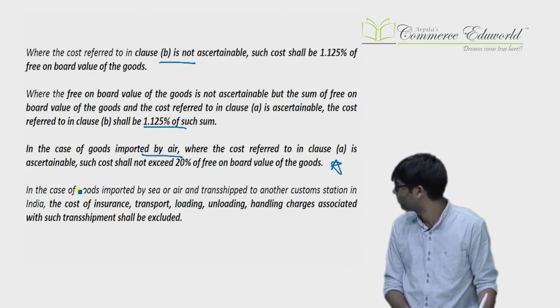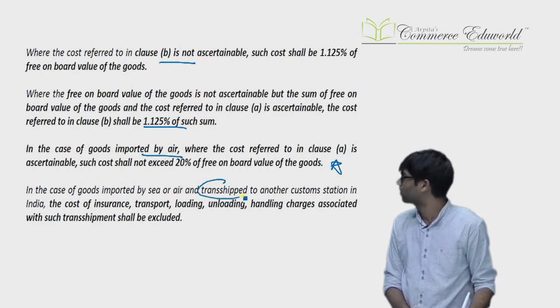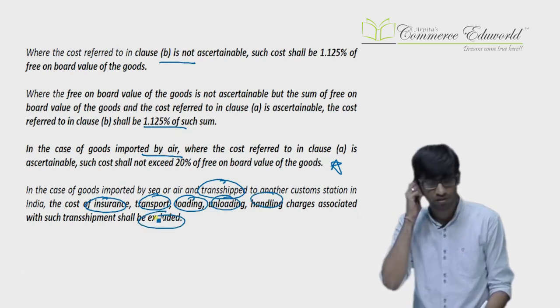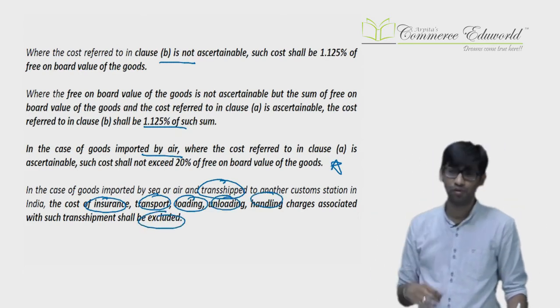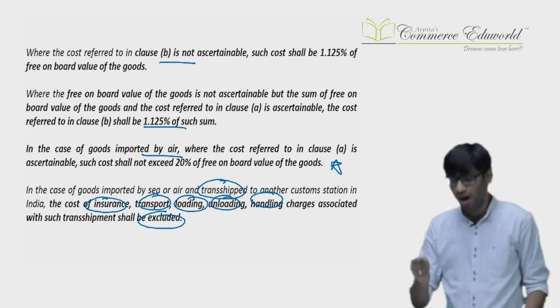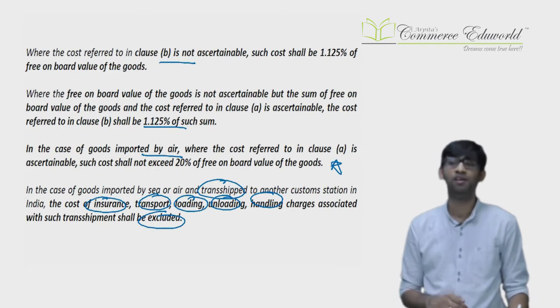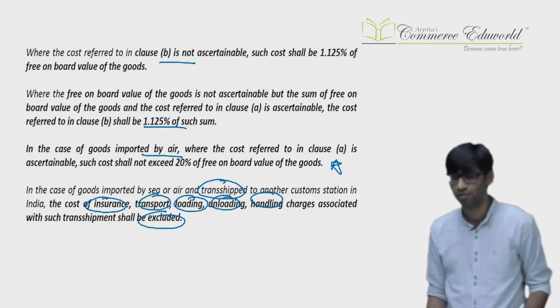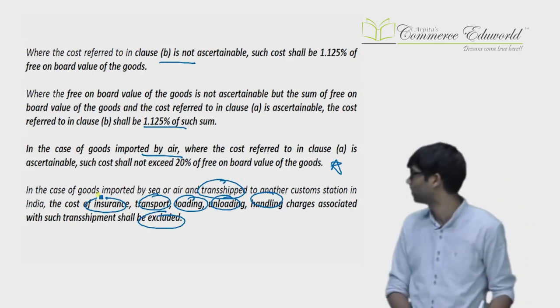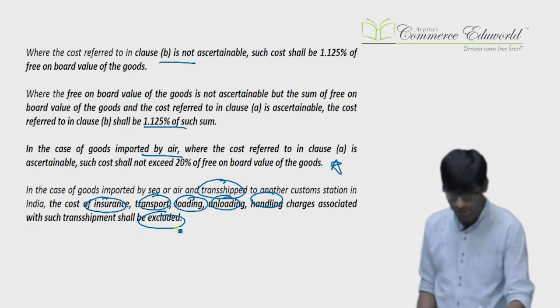Okay, after that, extra points. Transshipment cost, including insurance, transportation, loading, unloading, handling, etc. will be excluded. So what is this? Let us say goods have been imported from USA to India. The goods arrived at Mumbai port. After that, they were transshipped to Kerala. All costs up to Mumbai port will be included. Transshipment cost from Mumbai to Kerala will be excluded. It won't be part of the value.